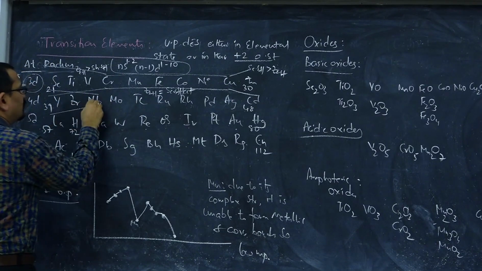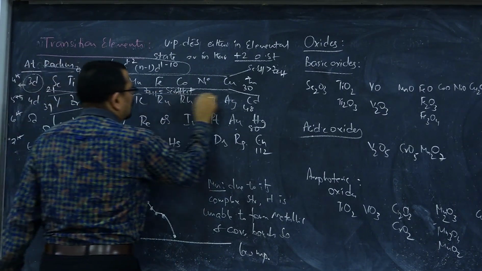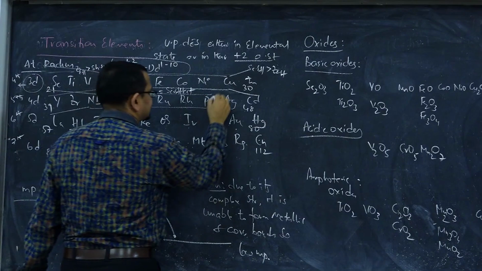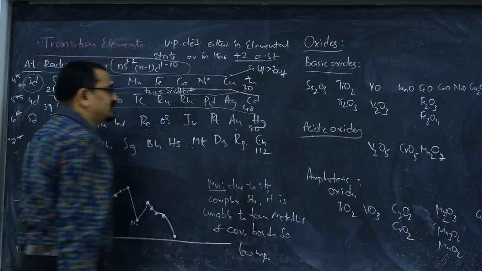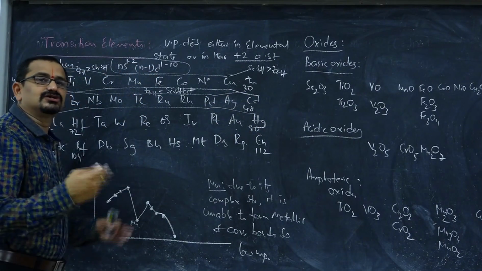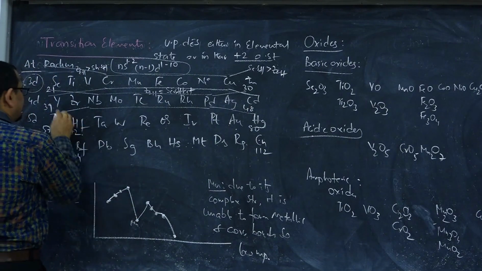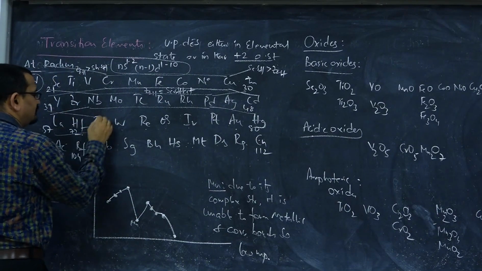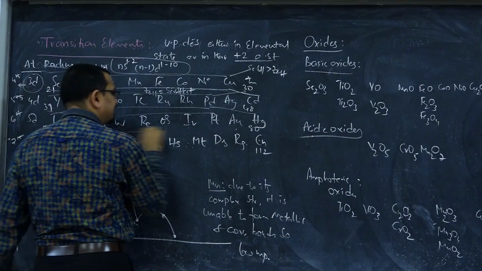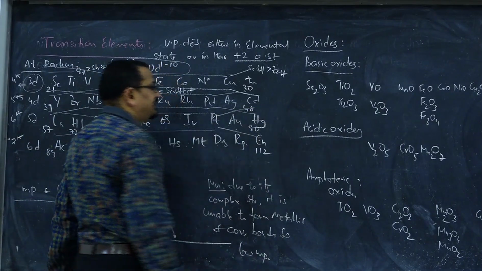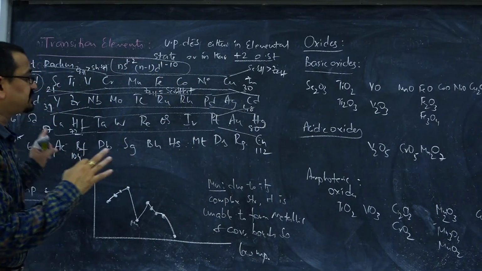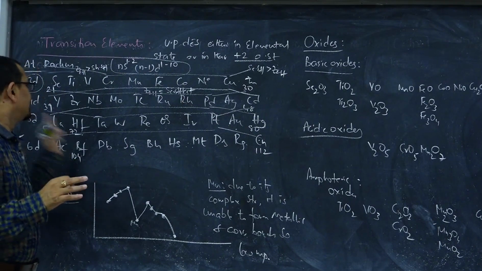So from yttrium to niobium atomic size decreases, niobium to palladium almost the same size continues, and from palladium onwards atomic size can be increased because of diffusion of electron cloud away from the nucleus. The same way from lanthanum to tantalum, tantalum to platinum, platinum to mercury, there is an increase in size. So this is one important trend in atomic radius.